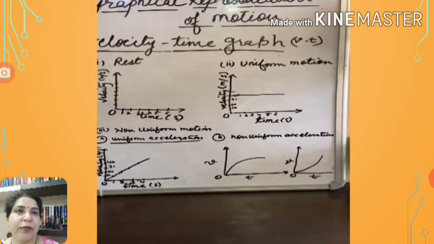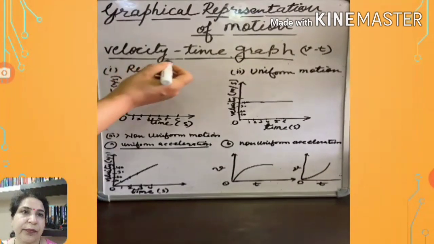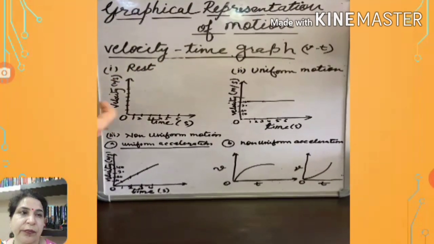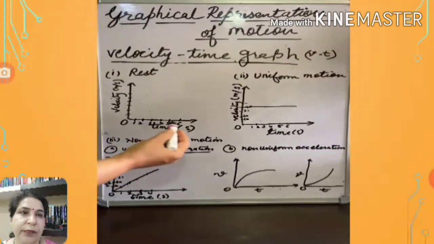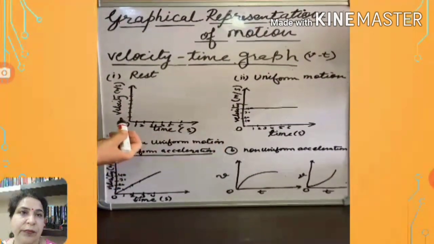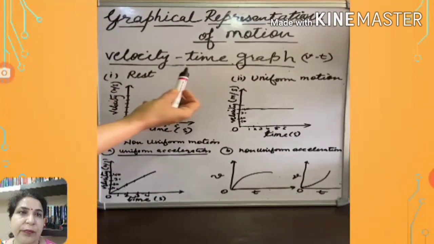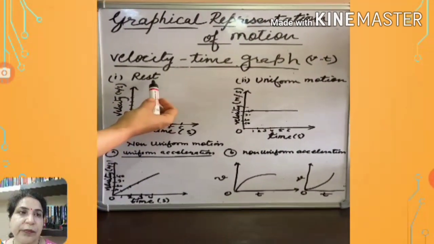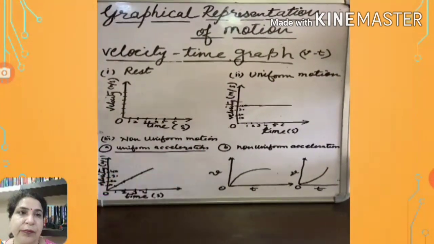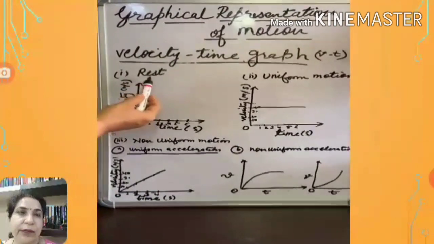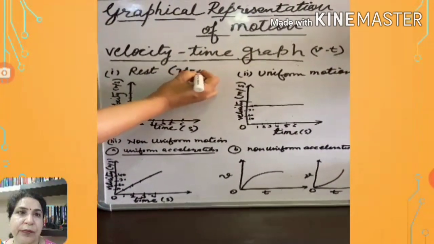Hello students, today we will study the velocity time graph, in which we take time on the x-axis and velocity on the y-axis. We are considering again three cases: when the body is at rest, for uniform motion, and for non-uniform motion. We know when the body is at rest, the velocity is 0.